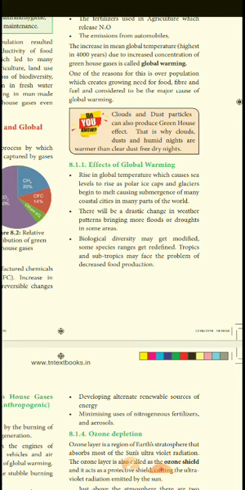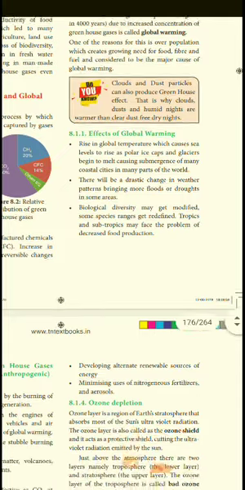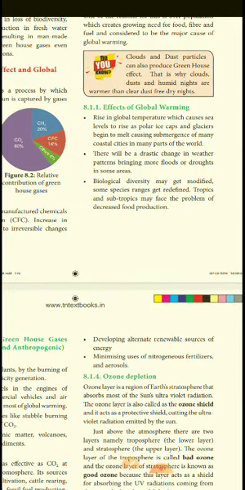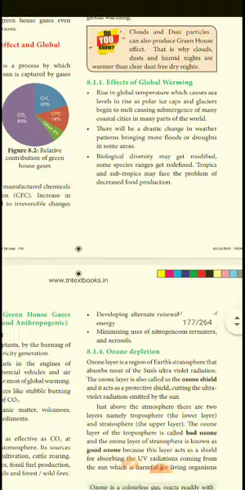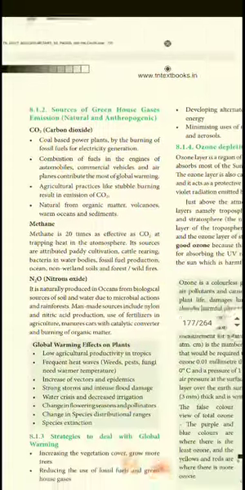So it will lead to the melting of ice and submersion of many coastal cities. In many parts of the world there will be a drastic change in the weather pattern, bringing more floods or droughts in some areas. Biological diversity may get modified. Some species ranges get redefined. The tropics and subtropics may face a decrease, and food production will also decrease.